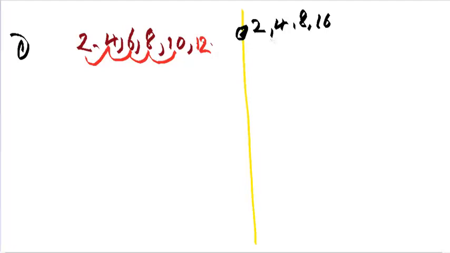So 2 times 2, we get 4. Then 4 times 2, we get 8. Then 8 times 2, we get 16, which means that the next one is going to be 16 times 2, which will be 32 here. So the next one is going to be 32. And then it will continue in that order or that pattern.